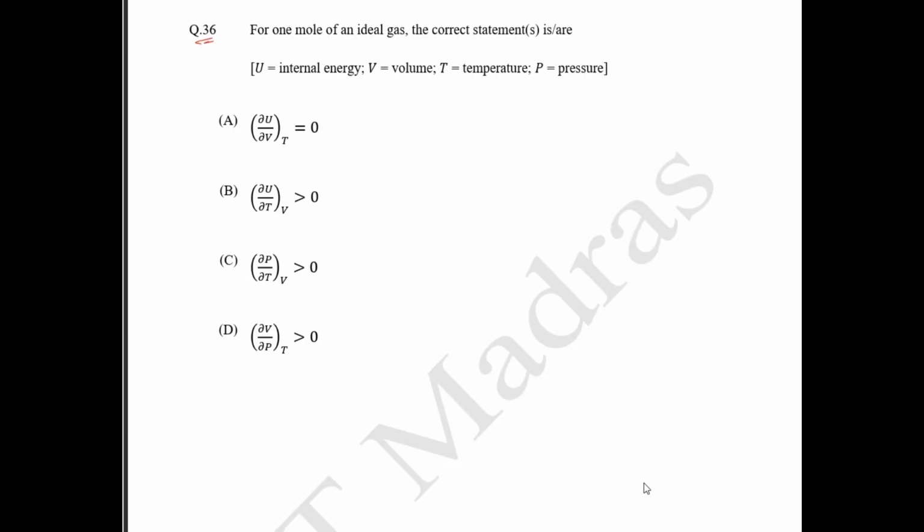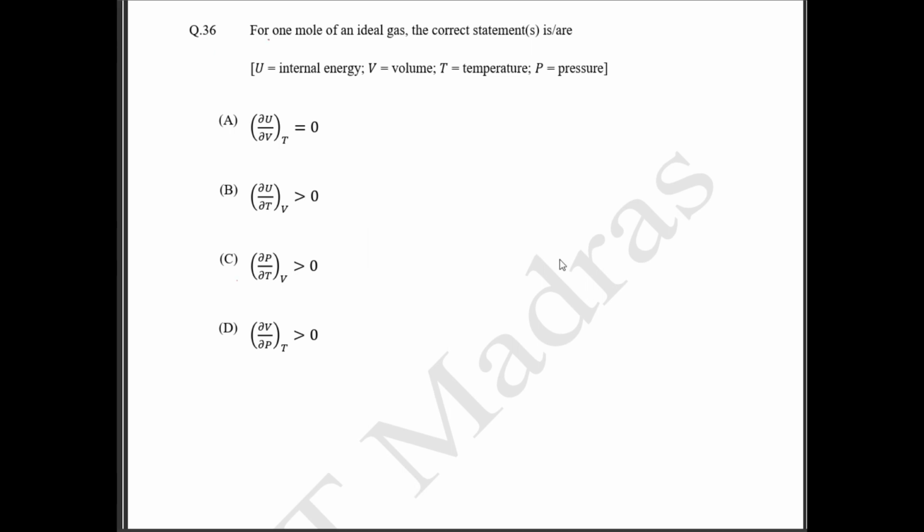36th question. Here they have given, for 1 mole of ideal gas, which is the correct statement. So okay, let's see. Let's start from the first one. In case of internal energy, internal energy at constant volume is nothing but your CV. So we know CV for a monoatomic gas is going to be 3 by 2 R, and for a diatomic gas it's going to be 5 by 2 R. So that means your CV is always positive. Okay, so this is going to be more than zero. So option B is correct.